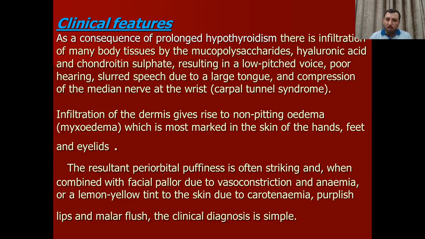Also having myxoedematous coma, which is accumulation of the fluid in the leg, and sometimes the patient having vasoconstriction with anemia and carotenemia, so it comes with lemon yellow color. This is the typical feature of a hypothyroid patient, having boy face, brittle hair, and even a slow volume of the voice and slurred speech. And the good doctor can diagnose hypothyroidism just by talking to the patient. Just when we talk to the patient, we know this patient has hypothyroidism, okay? By the speech and by the apathy of the patient.